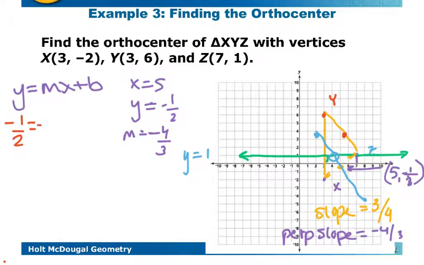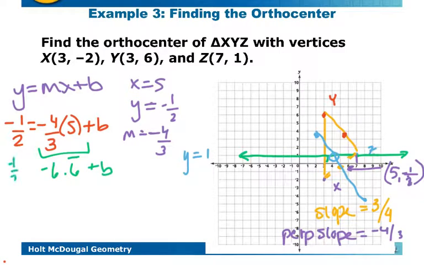And then our x is 5. So we multiply this out. So that's, what's 20 divided by 3? That's negative 6.6 repeating. And this is negative a half. And so I'm going to add 6.6 repeating, 2.5.